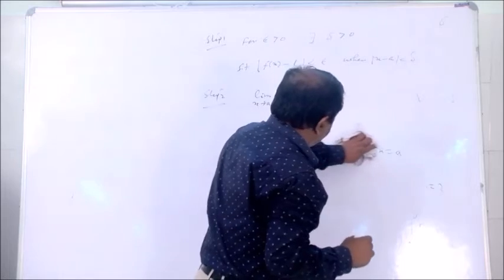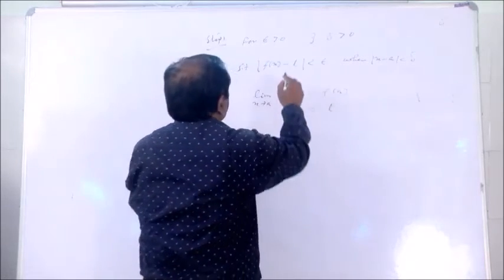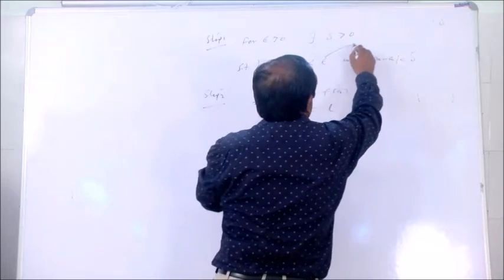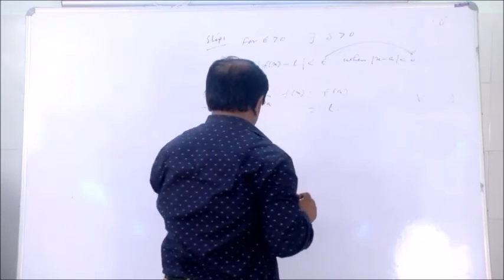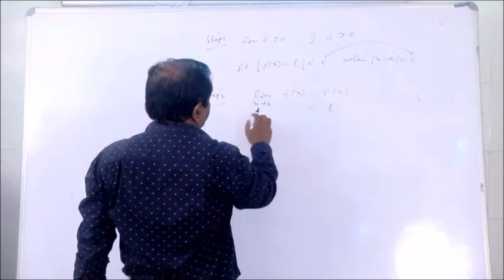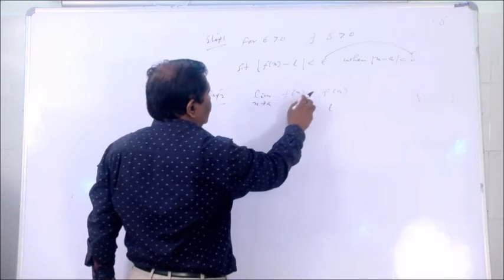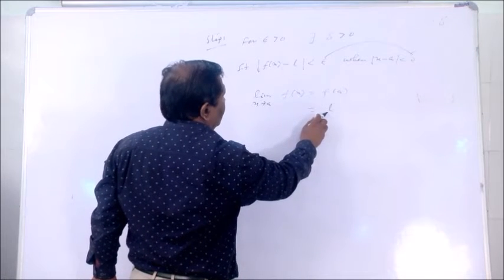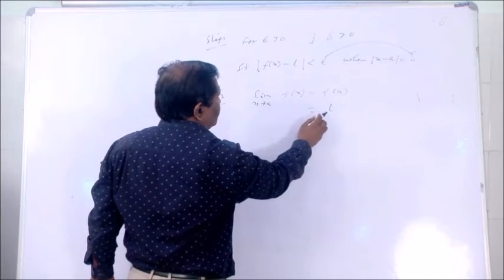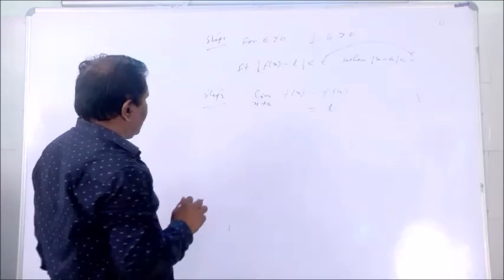That means step 1, as already said, we have to find the relation between epsilon and delta. That is the limit of a function. But step 2, definitely, x tends to a means the direct value, that is the functional value f of a. If it is L, then the function is continuous at x equals a.